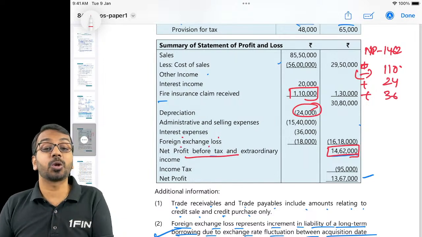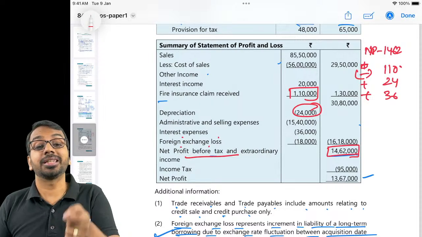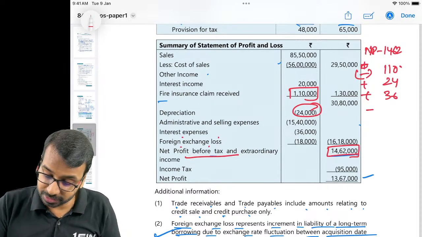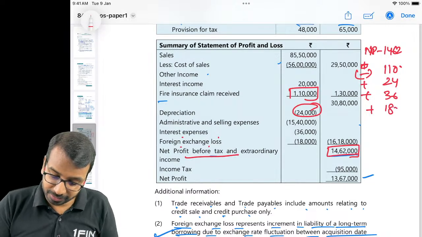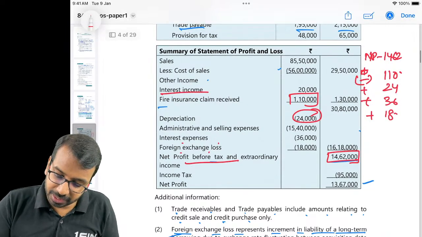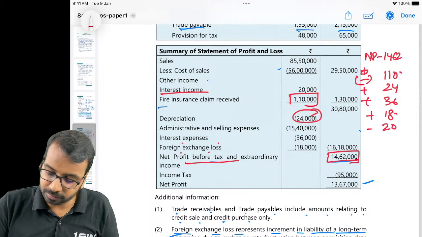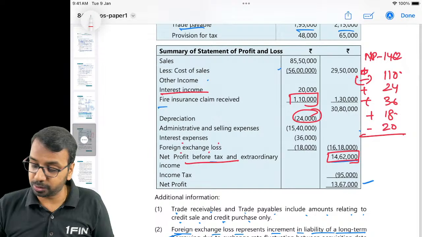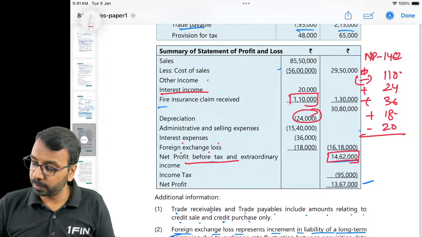This foreign exchange loss is relating to a borrowing, so that also will not consider. We will add back. Then interest income 20,000 is not our income for operating activities. Will reduce that. So 1462 minus 110 plus 24 plus 36 plus 18 minus 20, we get